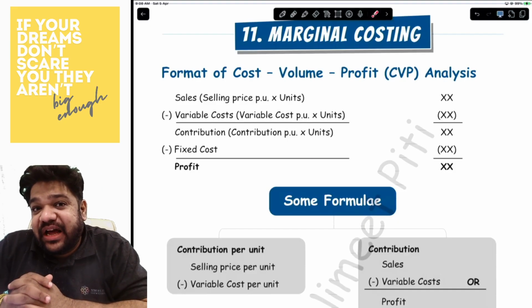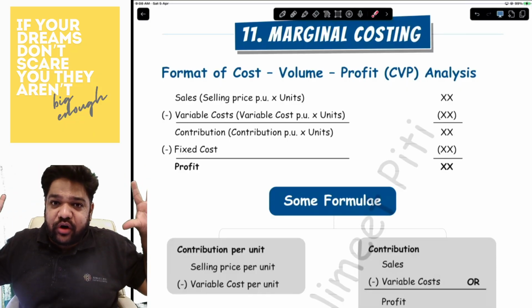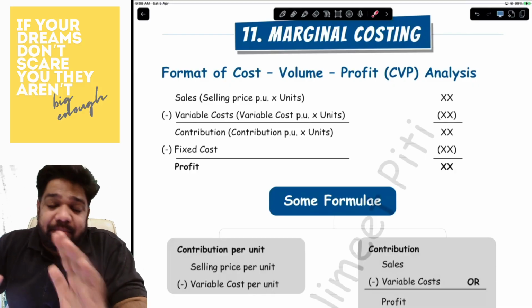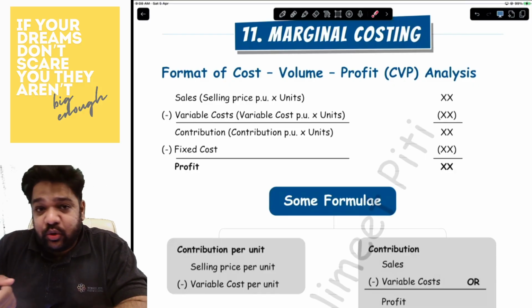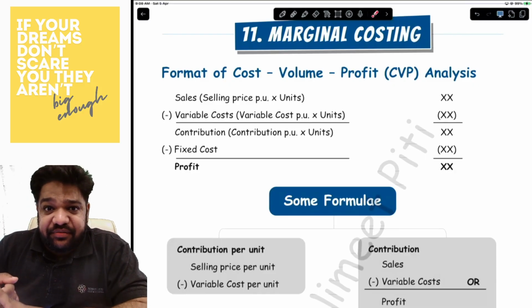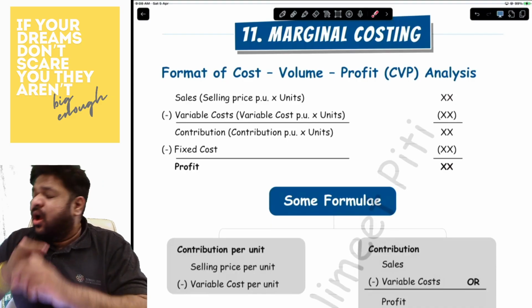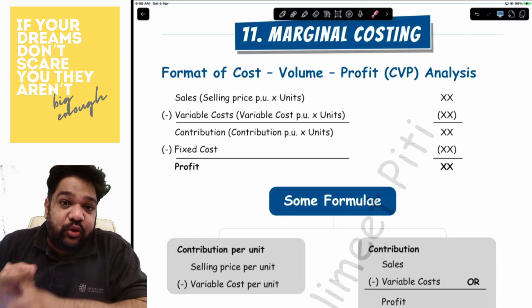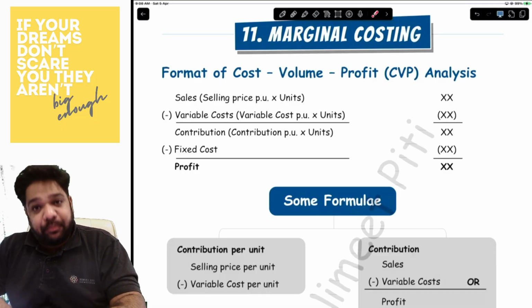The next chapter that we have, guys, is marginal costing. Under marginal costing, there are a lot of formulas. We'll compress them and put it all over here. The first is the format of CVP analysis, where you write sales, which is selling price per unit into number of units, minus the variable cost, which is variable cost per unit into number of units, to get contribution, which is contribution per unit into number of units. From that, you will reduce your fixed cost and get your profit.